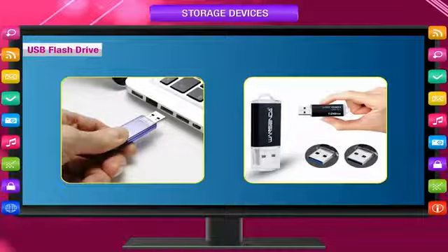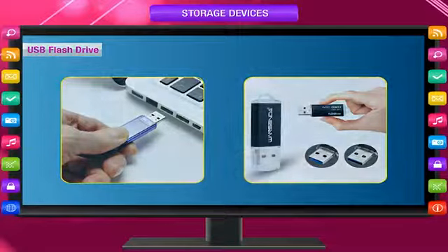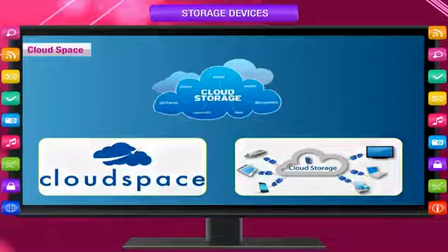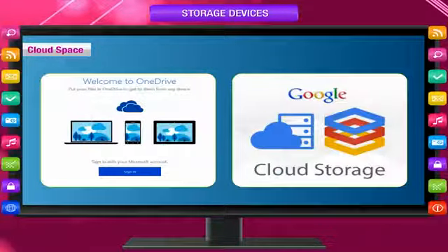Flash drives are smaller, faster, and more reliable than floppy disks. Cloud space. Cloud space is memory storage provided on the Internet. If you are using the Internet, you can create your account with any cloud space service provider like Amazon and Google and keep your data there. You can access this data from any computer in the world by using your cloud storage.